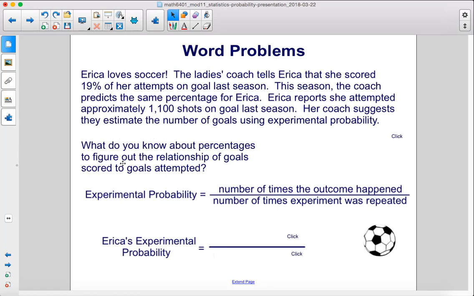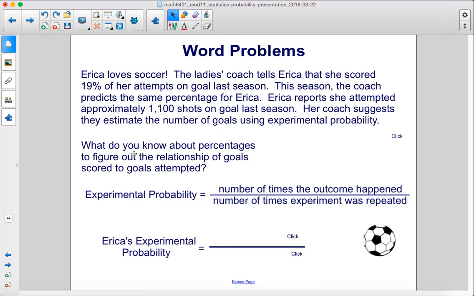Erica loves soccer. The ladies' coach tells Erica that she scored 19% of her attempts on goal last season. This season, the coach predicts the same percentage for Erica. Erica reports she attempted approximately 1,100 shots on goal last season. Her coach suggests they estimate the number of goals using experimental probability.